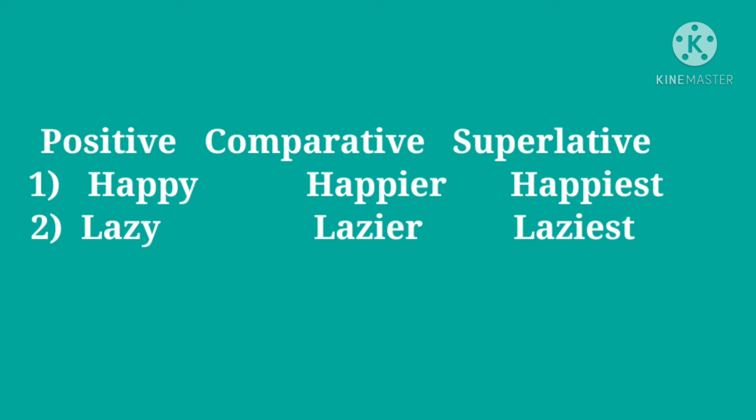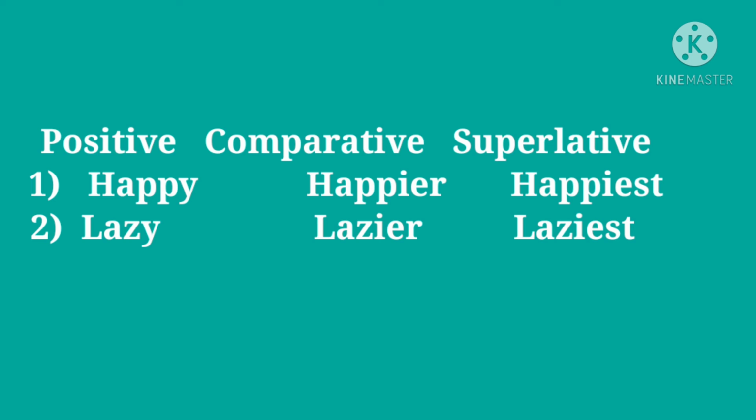If the adjective in positive degree is happy, in comparative degree it will be happier, and in superlative degree it will be happiest. Second example, lazy in positive degree, lazier in comparative degree, and laziest in superlative degree. Now students, observe here that in comparative and superlative degree the adjective changes.